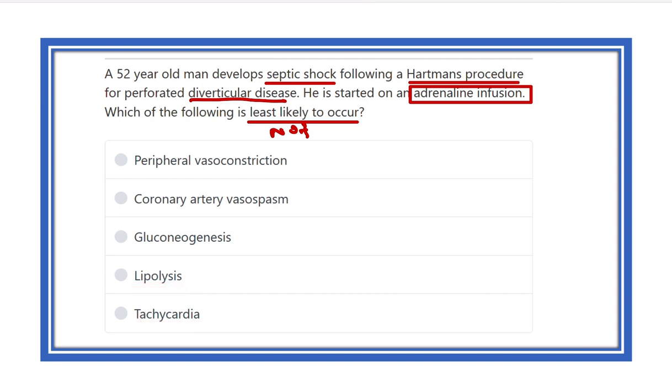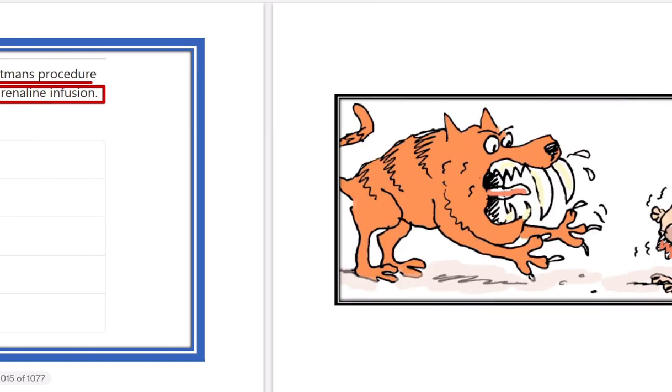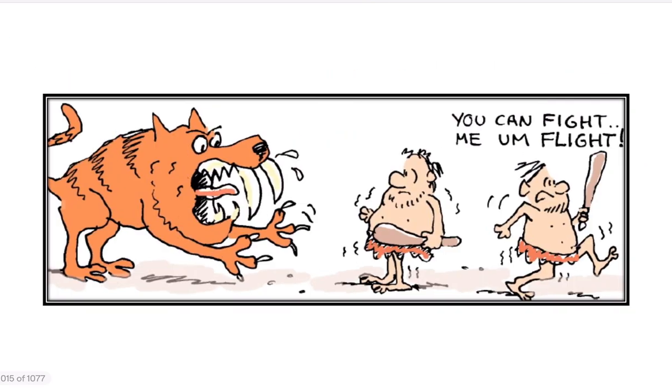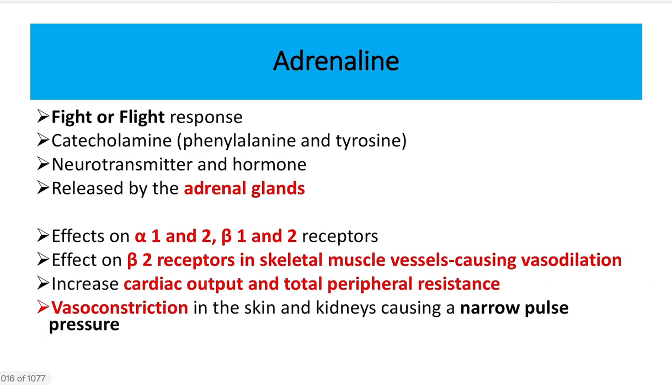So let's see the adrenal gland. And this adrenal gland, what does it do? It acts in emergency situations, that you can fight or you can flight. That means where or go. Let's see the adrenaline. It is the fight or flight response.